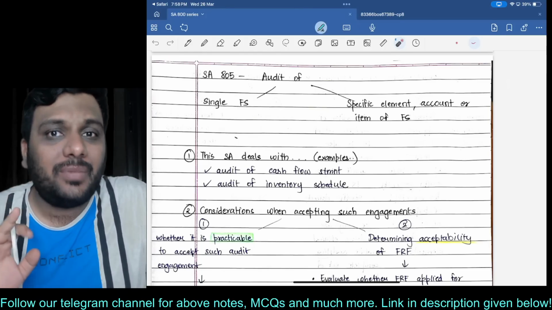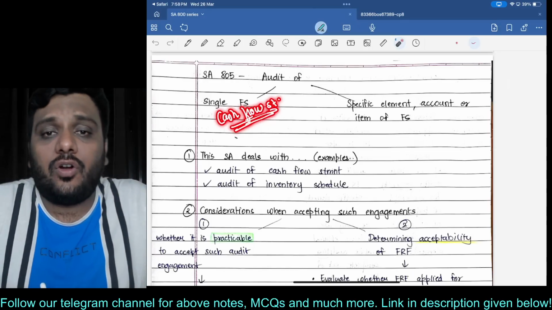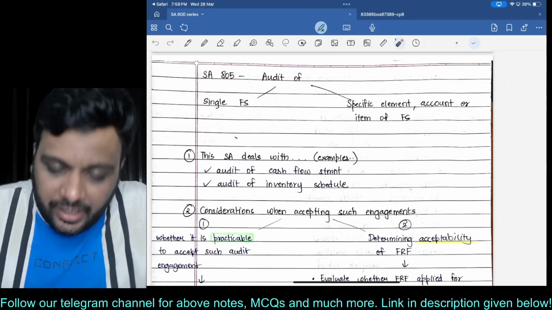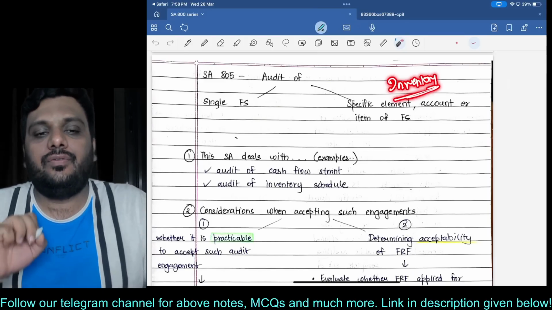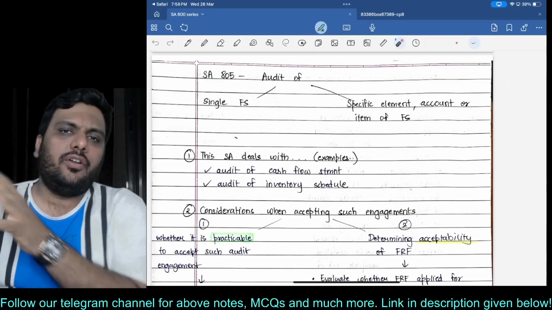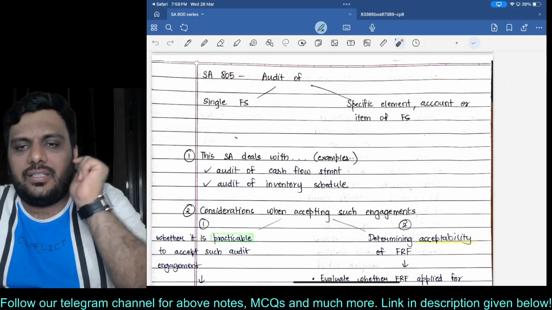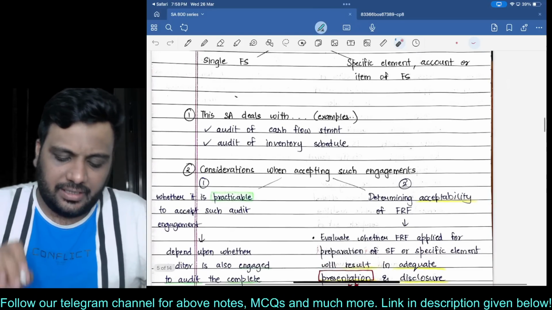I'll be very quick with this, but clear. Single financial statements, for example a cash flow statement. Let us say you are getting an audit only of the cash flow statement, or an audit only of the inventory schedule. So just imagine this: either an audit of the cash flow statement or an audit of the inventory schedule. You are not auditing a complete set; you are auditing a single financial statement or a specific element, account or item of a financial statement, which I have given here as an example.